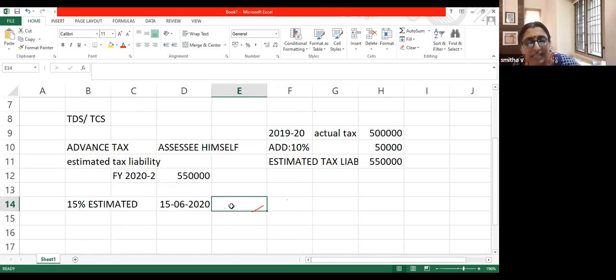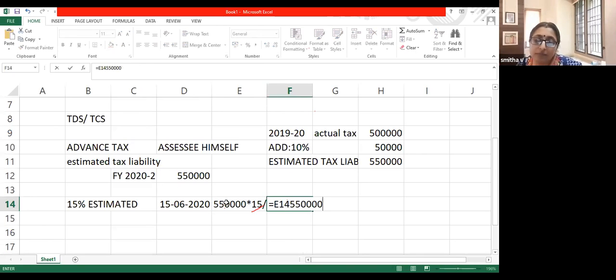Our financial year is 2020-21. Now, 15% of the estimated tax liability will come to 5 lakh 50 into 15%, so I will pay 82,500 on or before 15th June.